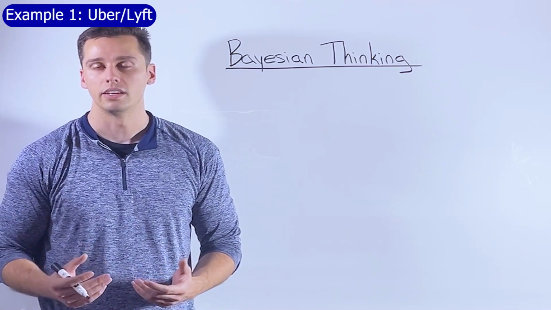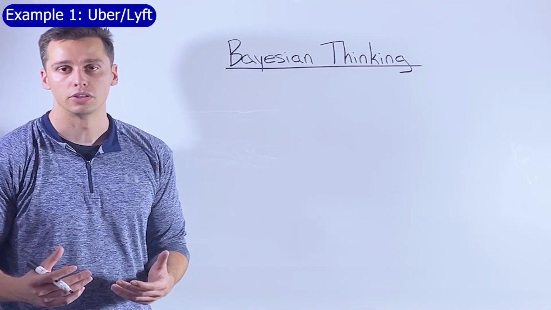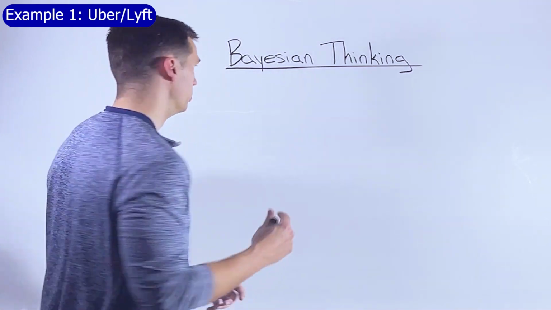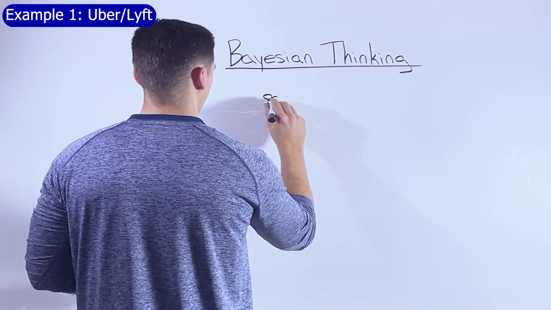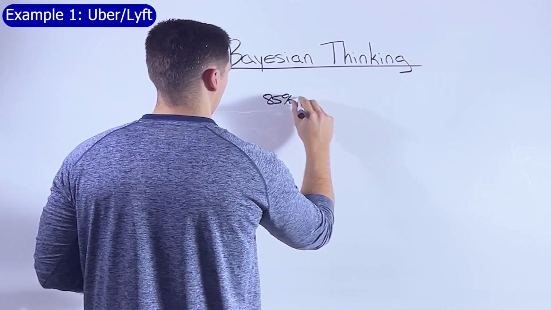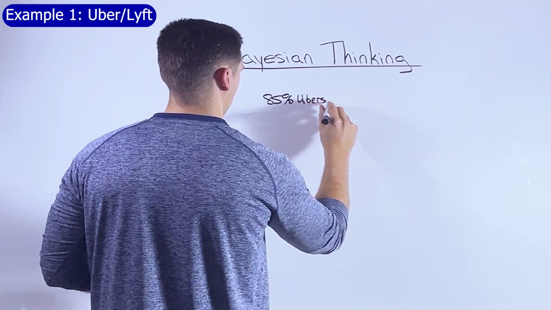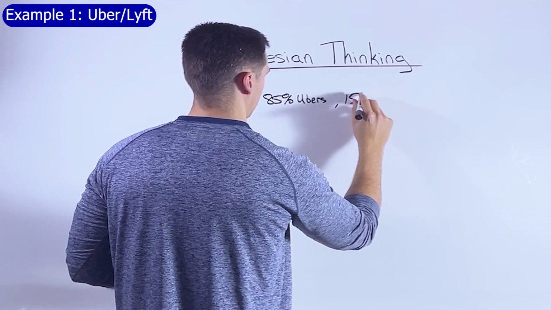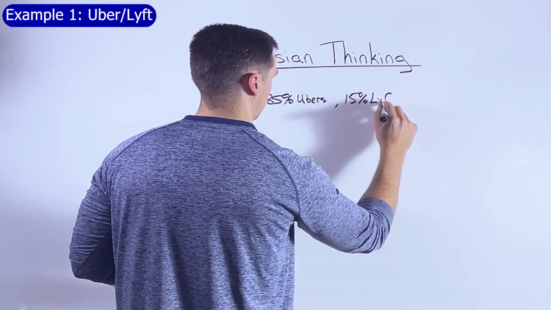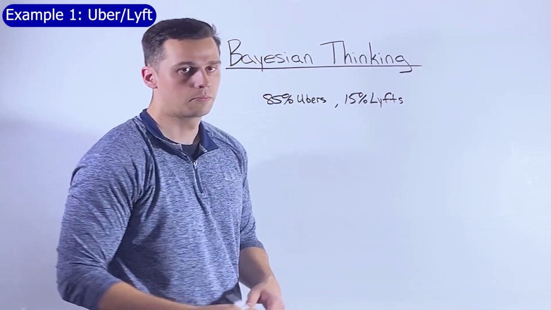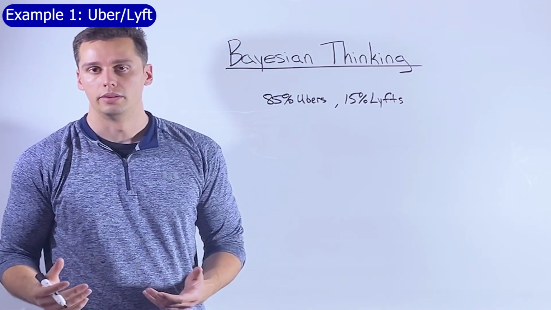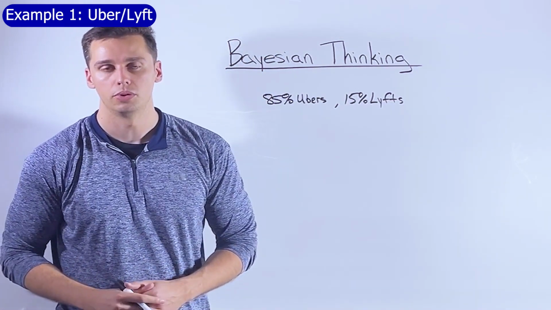Let's say there's a city, and in this city there are 15% Lyfts and 85% Ubers. We'll just jot that down to remember. We'll pretend there's no one that drives both Uber and Lyft for this example.